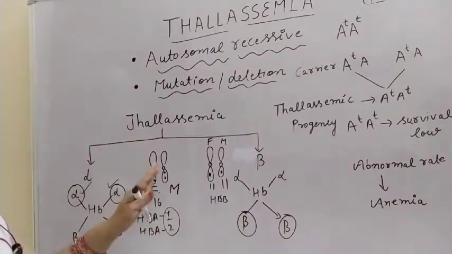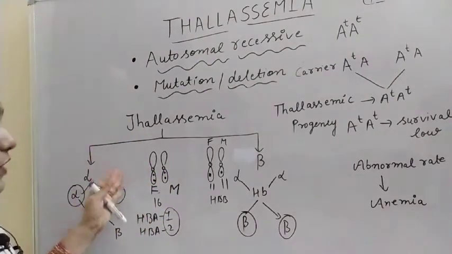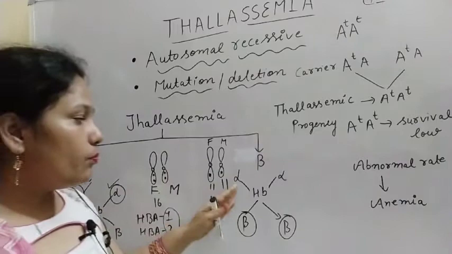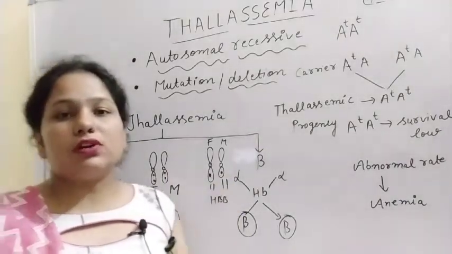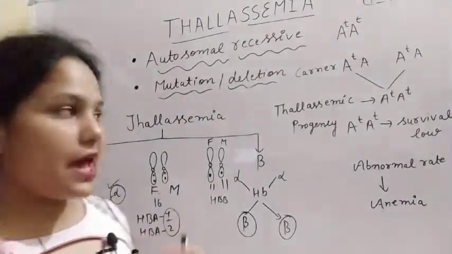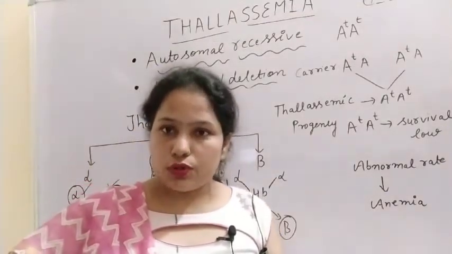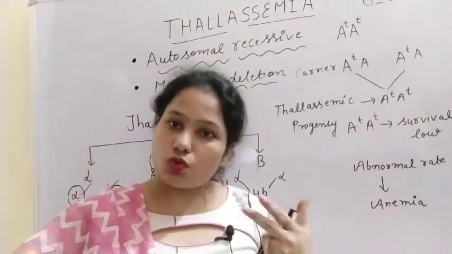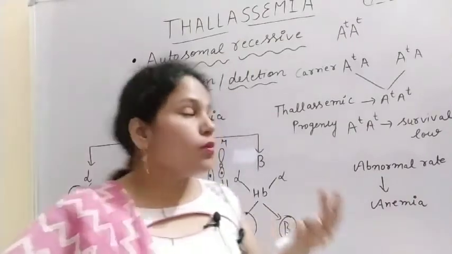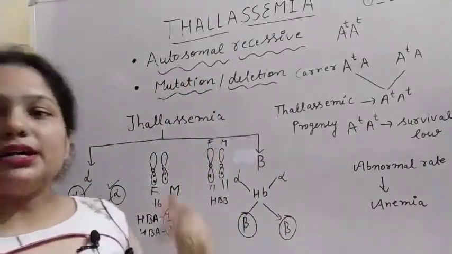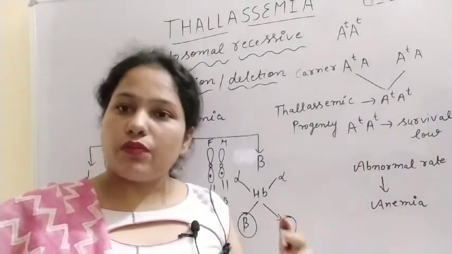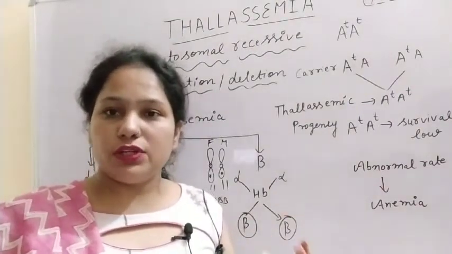There are two types of thalassemia, alpha thalassemia and beta thalassemia. And what will be the symptom of this disease? Anemia. So you have heard about sickle cell anemia also. Sickle cell anemia is also a type of anemia, and thalassemia is also a type of anemia. So what is the difference between them?